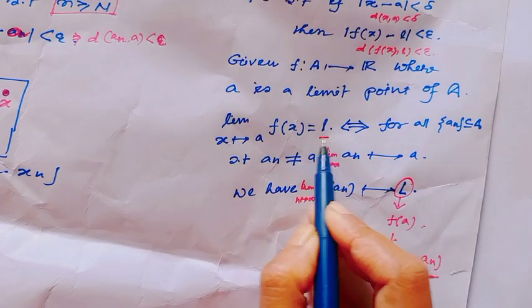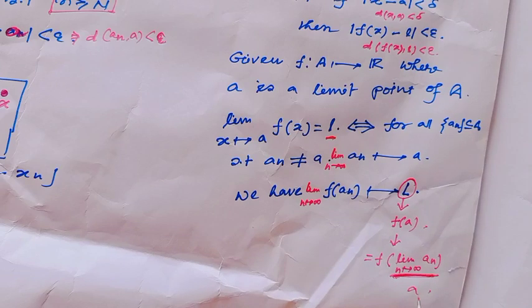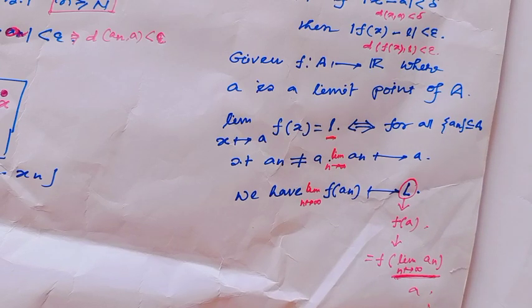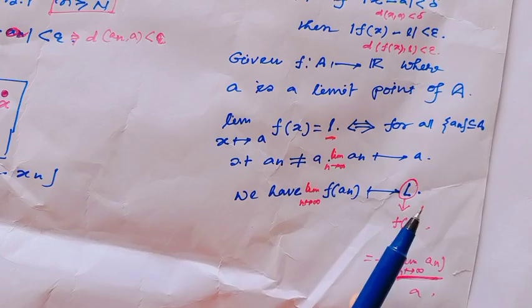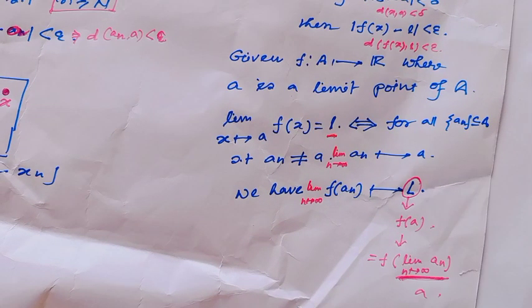If this limiting value is equal to f(a), then we can tell the function f is continuous at the point a, and this idea has come actually from sequences.